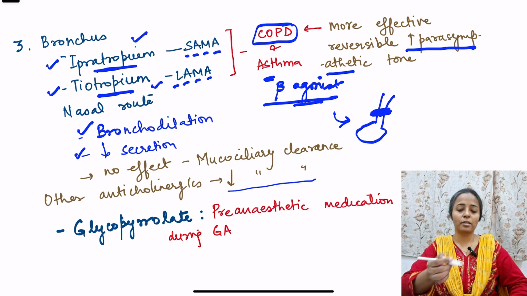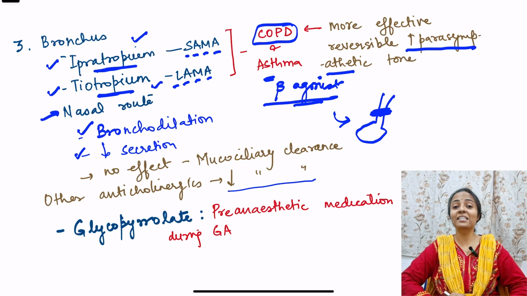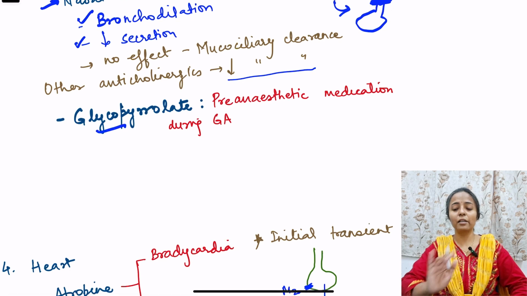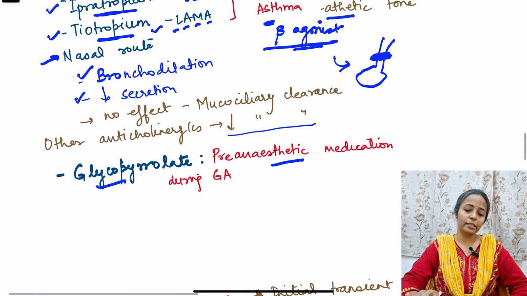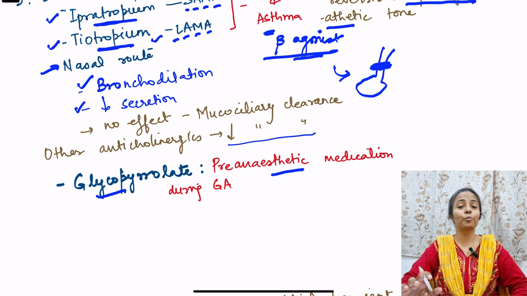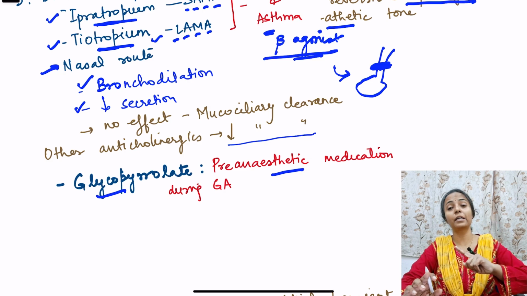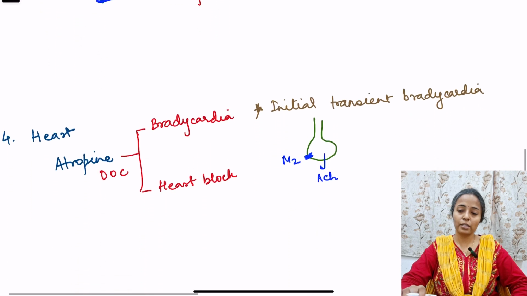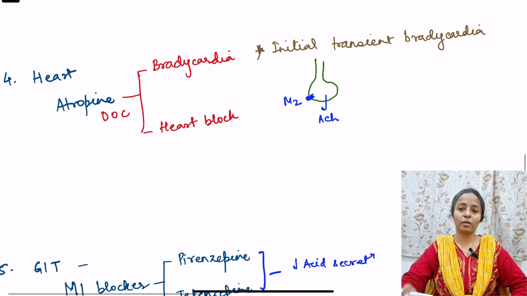And how will they be used? They are used by the inhalational route, right? So they are basically inhalational drugs. Other anticholinergics for the bronchus include glycopyrrolate, which is mainly used for pre-anesthetic medication during general anesthesia, and that also decreases the tracheobronchial secretions, right? So you see all these three, glycopyrrolate, ipratropium and tiotropium, are the ones which we classified in quaternary amines. Okay, so they are mainly used for decreasing tracheobronchial secretion and for bronchodilation.